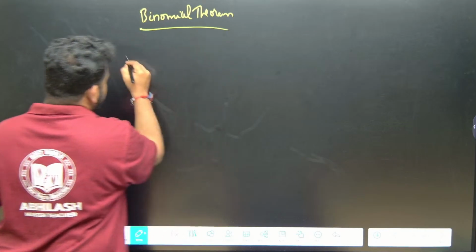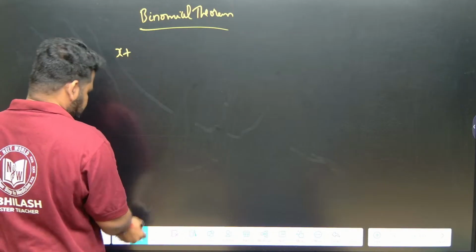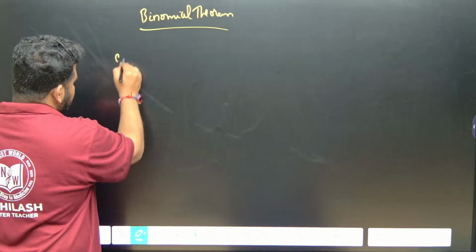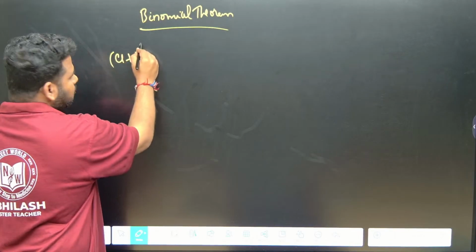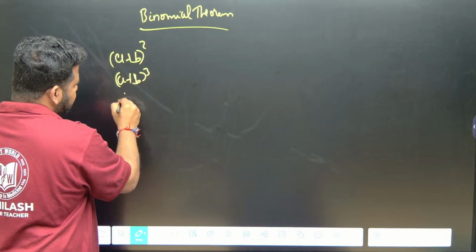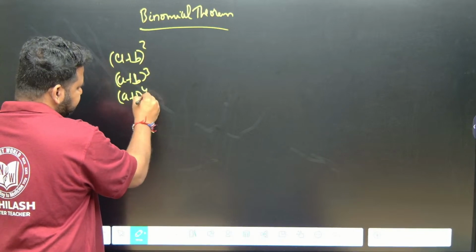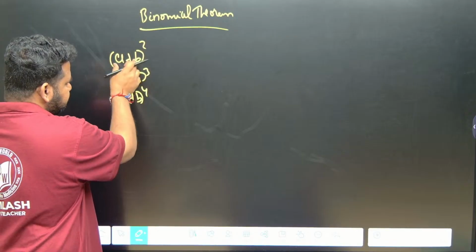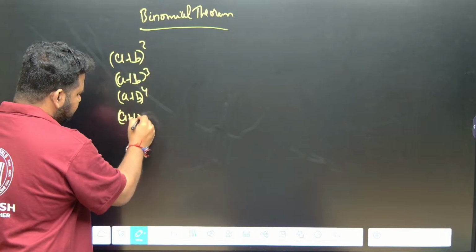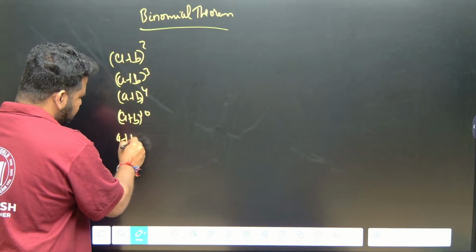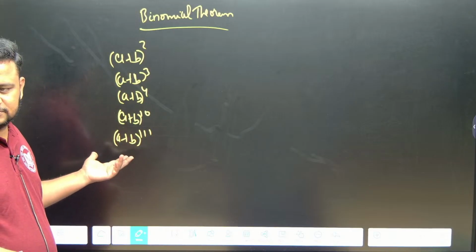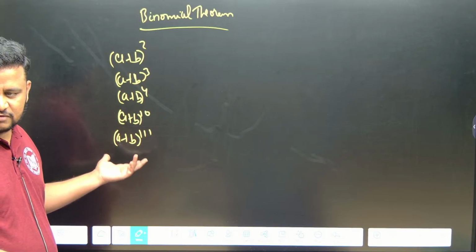See, we know that (a + b)² — we know the formula. (a + b)³, we know the formula. (a + b)⁴, of course we can derive it. But if it is (a + b) to the power of 10, or (a + b) to the power of 111, it is very difficult, it is impossible to get it. This expansion will take a lot of time, correct na?